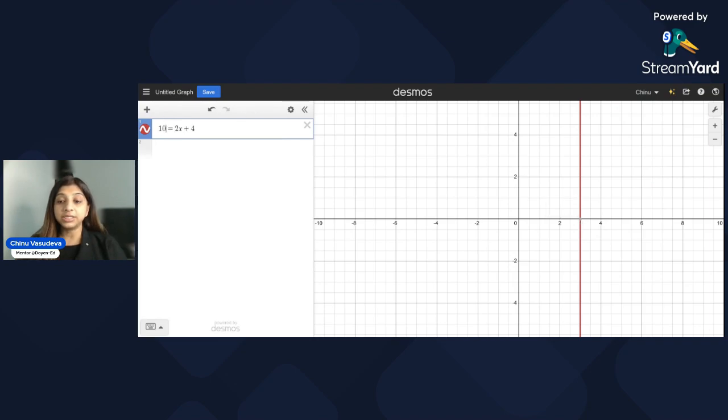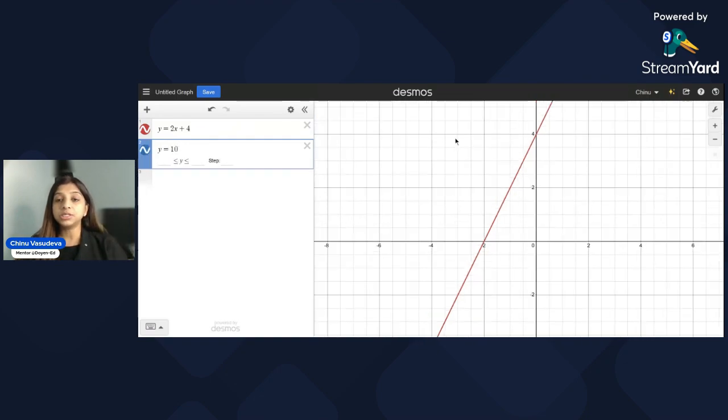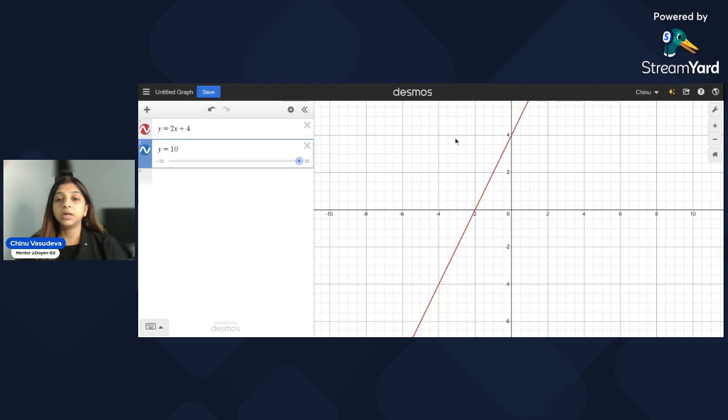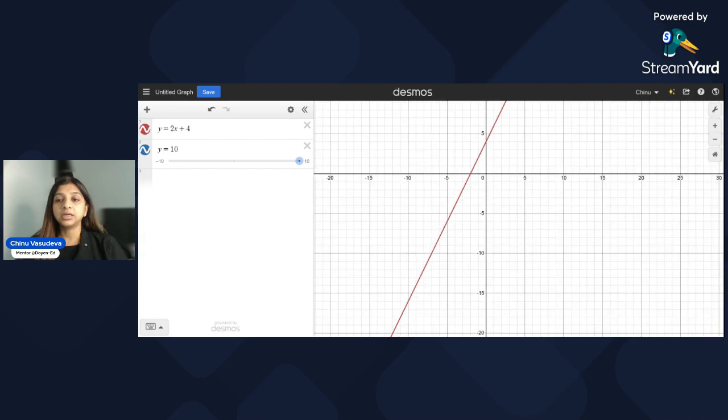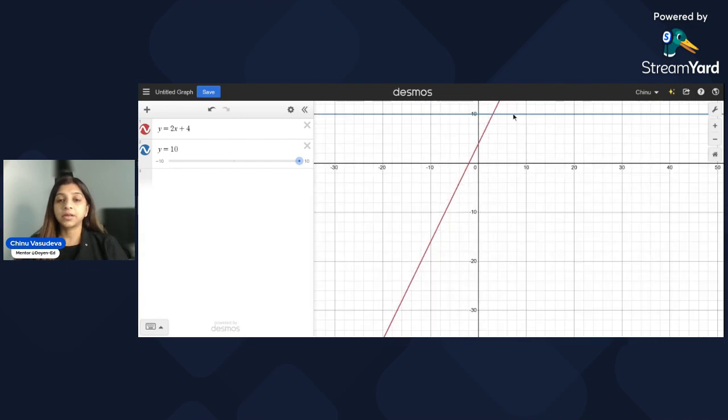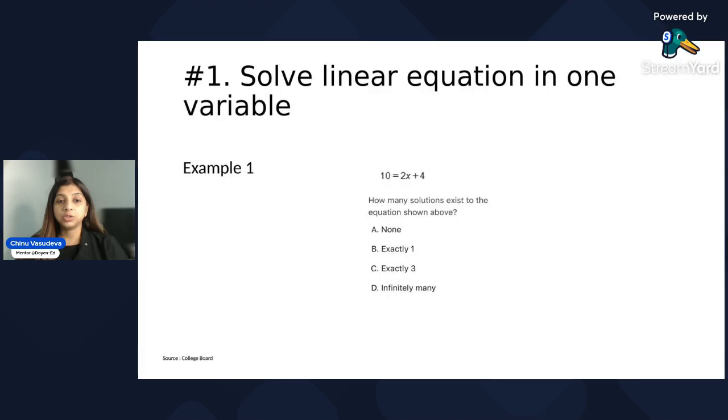Another option here is that you can write this as two equations. You can say y is equal to 2x plus 4, press enter, and then y is equal to 10. So you have two equations now. Scroll down a little bit and you will see that they are intersecting at a point, which is this, and which is again 3, 0. So if you go back to your question, it says how many solutions does it have? So for solutions, we know that we have exactly one solution.